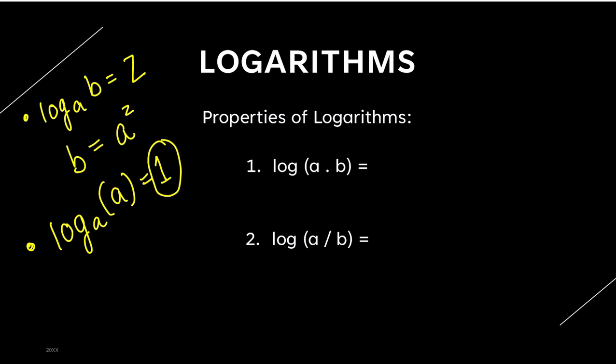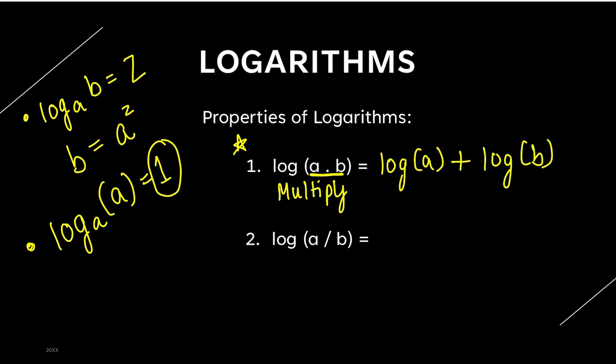Now, the third, very important formula: log of a multiply b. Keep this thing in mind, multiplication. Log of a multiply b will give you log of a plus log of b. One of the most important formulas from logarithm. Multiplication in the log will give you log a plus log b.